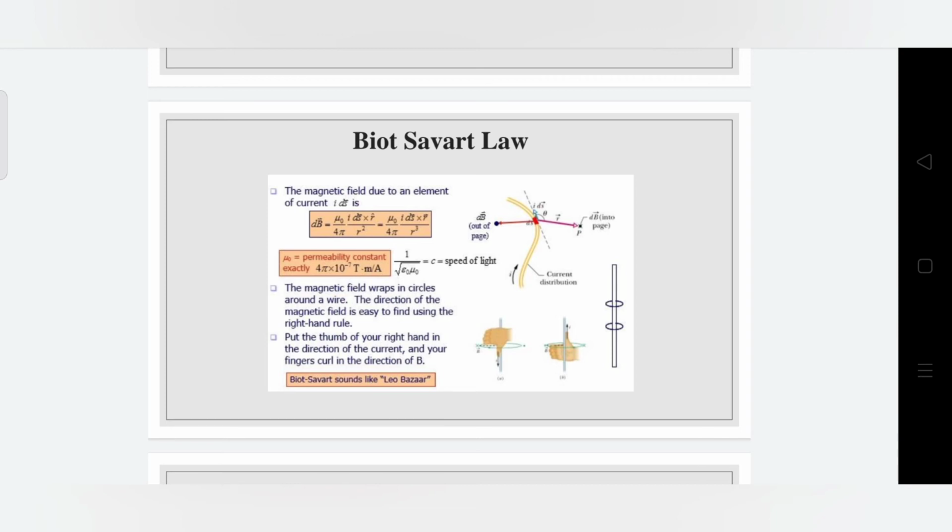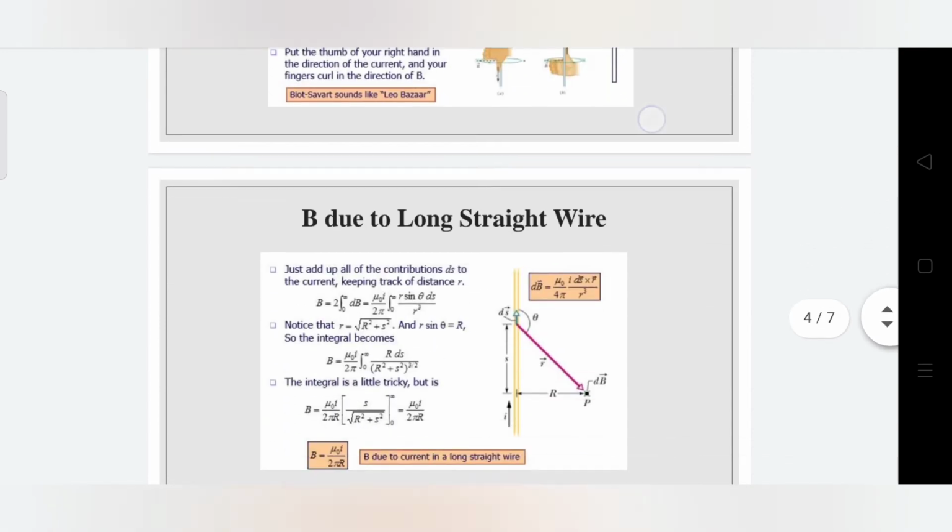We already know B is equal to mu H, so finally we can get dB, which is magnetic flux density, equal to mu naught I dL sine theta divided by 4 pi R squared. The magnetic field wraps in circles around a wire. The direction of the magnetic field is easy to find using the right hand rule. In a later video, we can see how the right hand rule helps to find the direction of the current or the magnetic field.